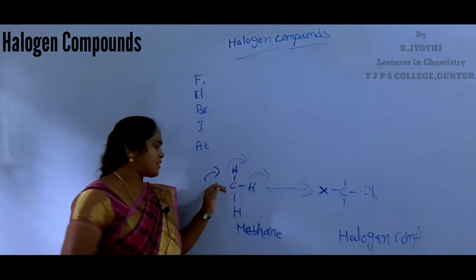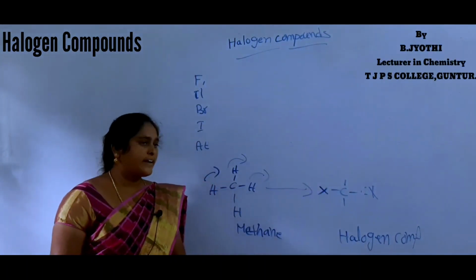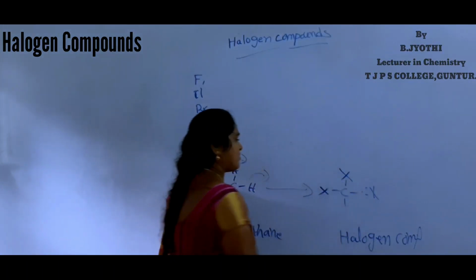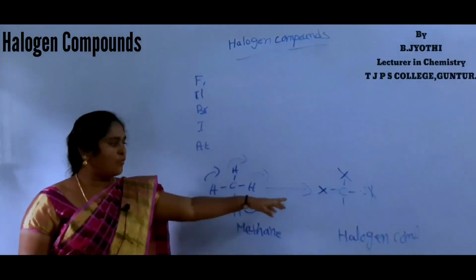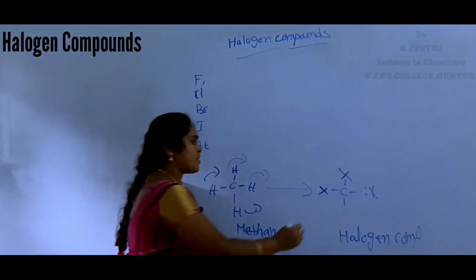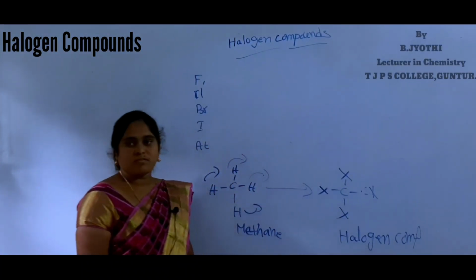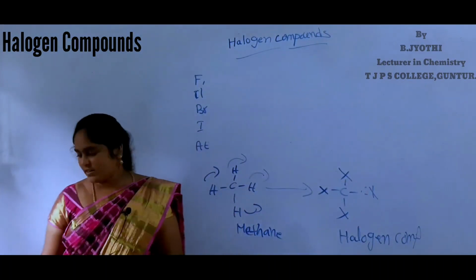Three hydrogen atoms are replaced by three halogen atoms to form trihalogen derivatives. Four hydrogen atoms are replaced by four halogen atoms to form tetrahalogen derivatives.